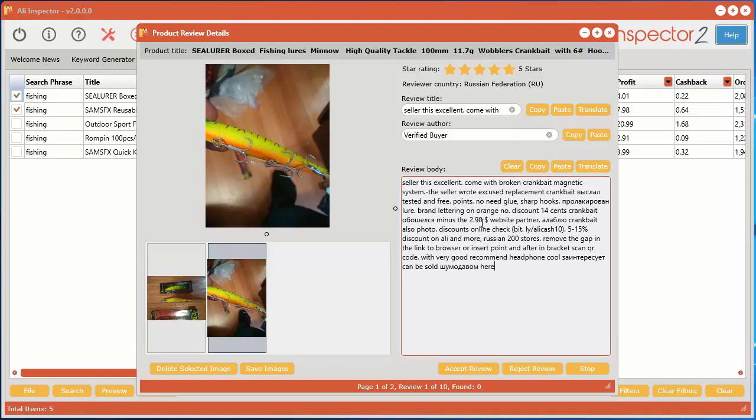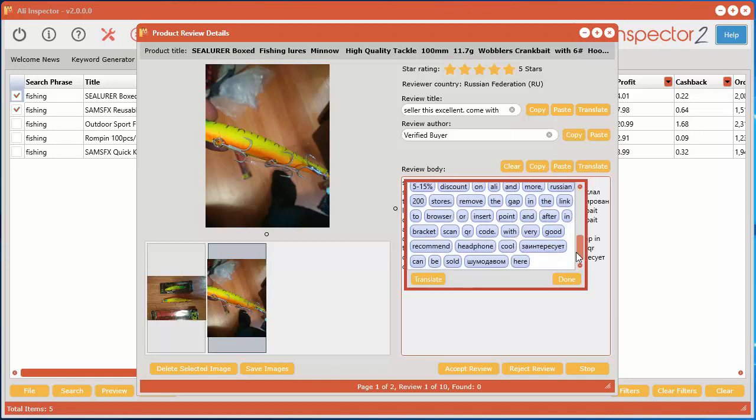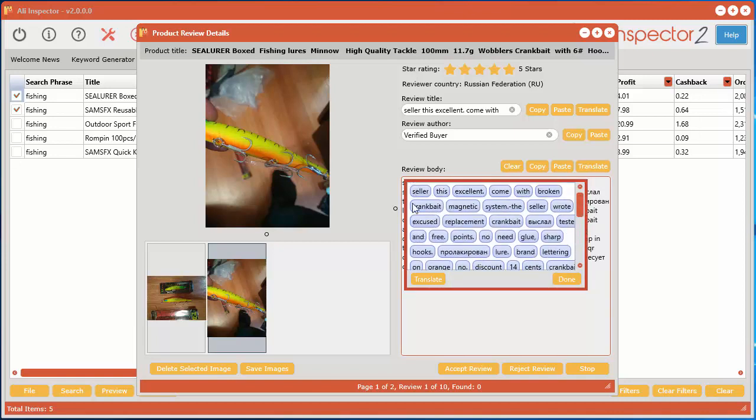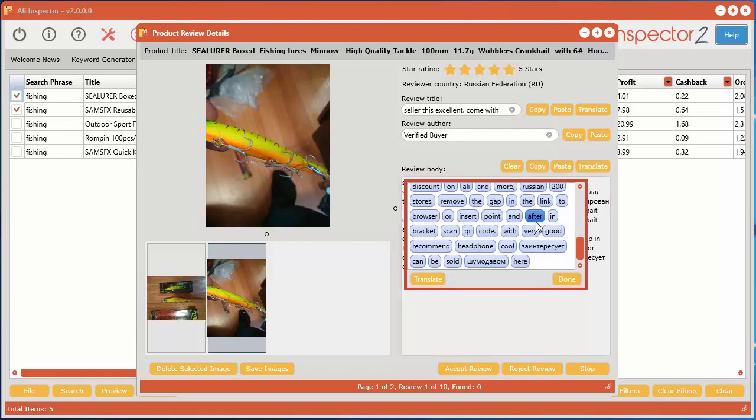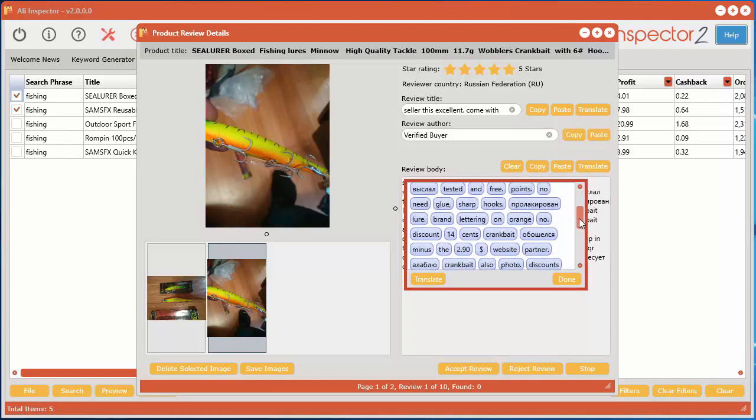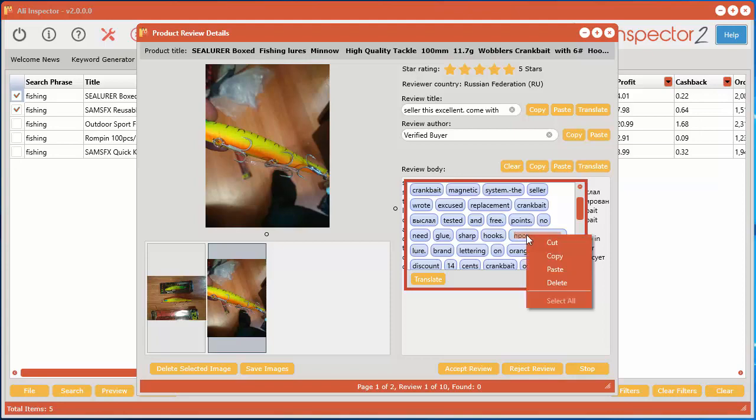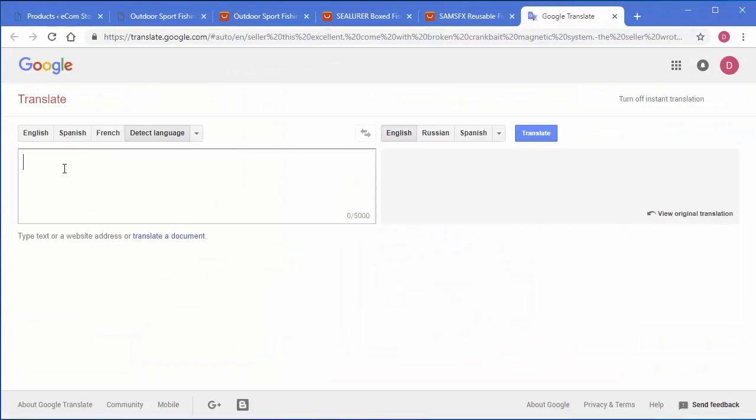One thing you can do is if you double click in this window, it'll bring up this handy little thing here, which shows all the words individually put in these little bubbles. So now you can quickly see each bubble. This one, like right here, for example, is not an English word. So you can double click in there, and then right click and copy and hit translate and right click and paste. And see if it will translate for us.